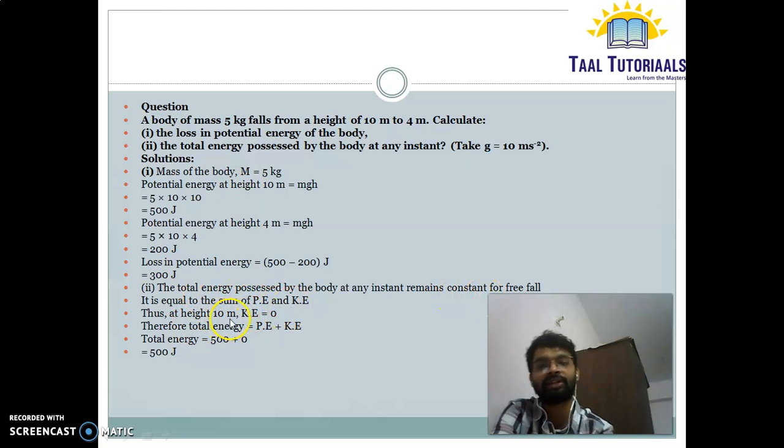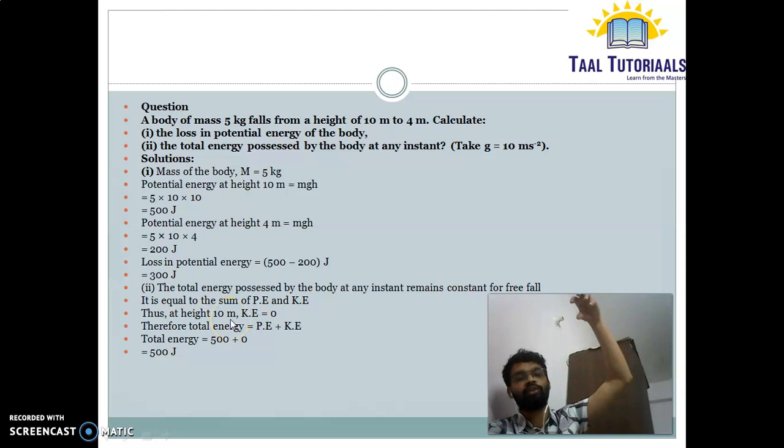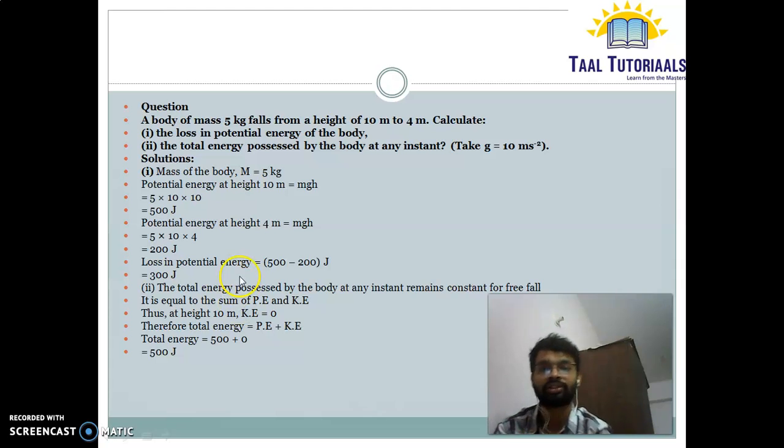Thus at height at 10 meter, that is above, there is no movement there. So the kinetic energy will be 0. And potential energy is 500. We know that because we found it here. So total energy will be 500 plus 0, that is 500 joule. Now we'll come to the last question for this slide.